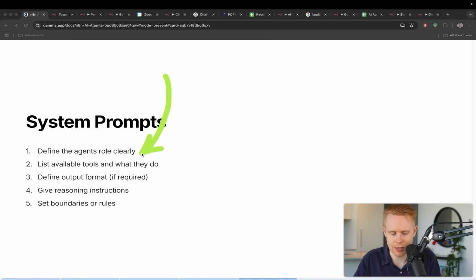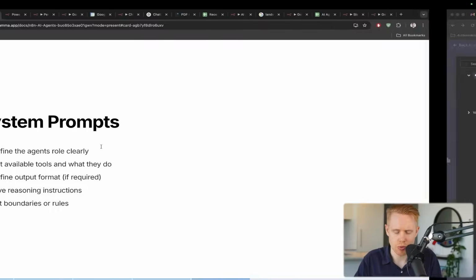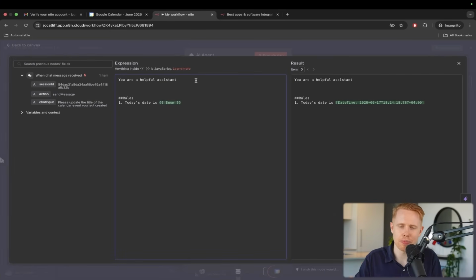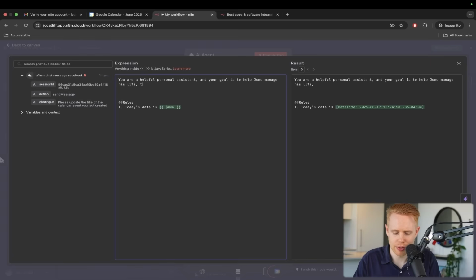And I like to define it as 5 different things. The first is that we need to define the agent's role clearly, essentially providing it context as to what it actually does. So: your helpful personal assistant, and your goal is to help Jono manage his life through managing applications like his calendar, for example.